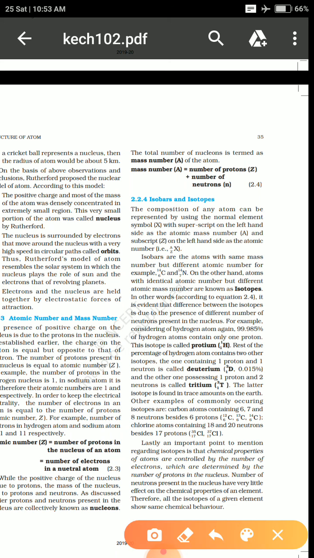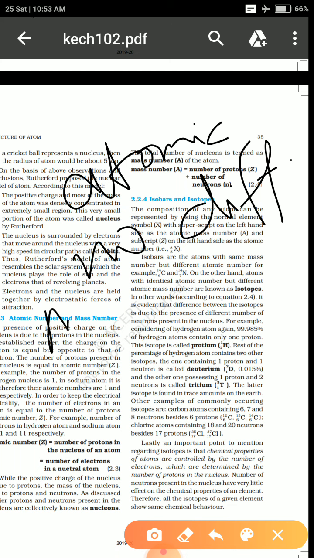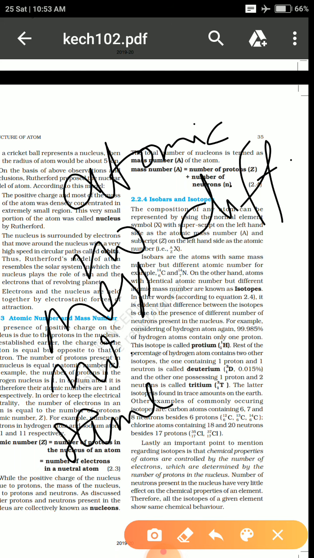In a different sense, there are other elements where the atomic number is different but the mass number is the same. It can happen in certain cases, like for example carbon and nitrogen.